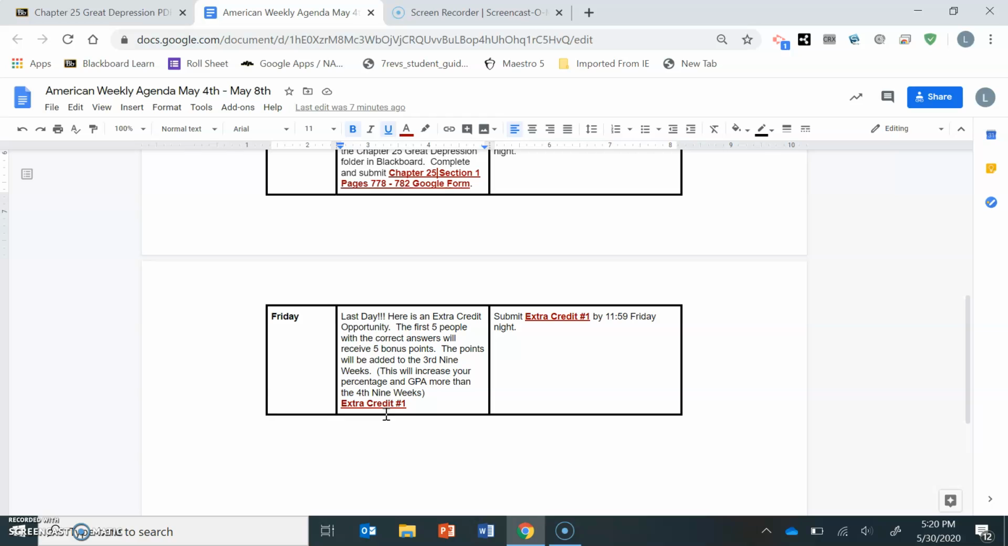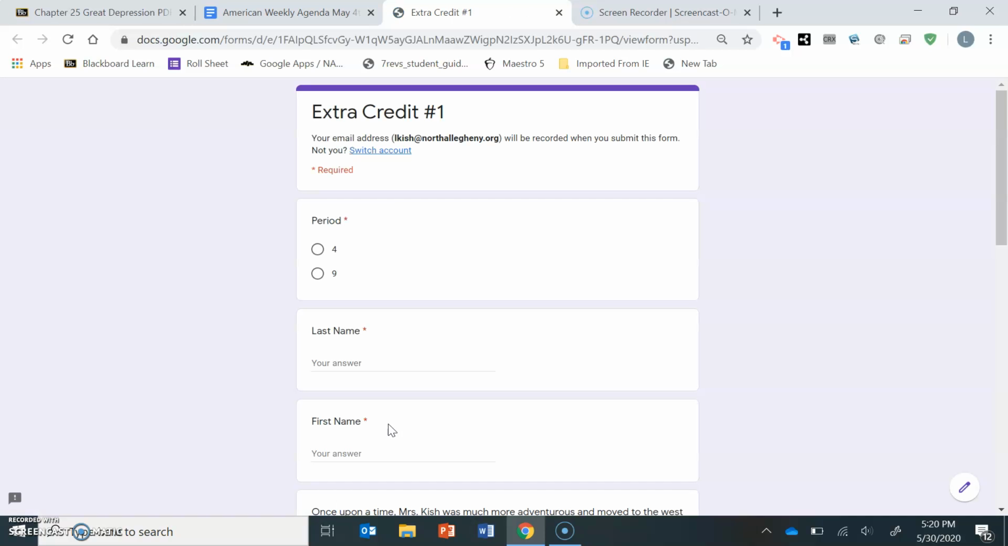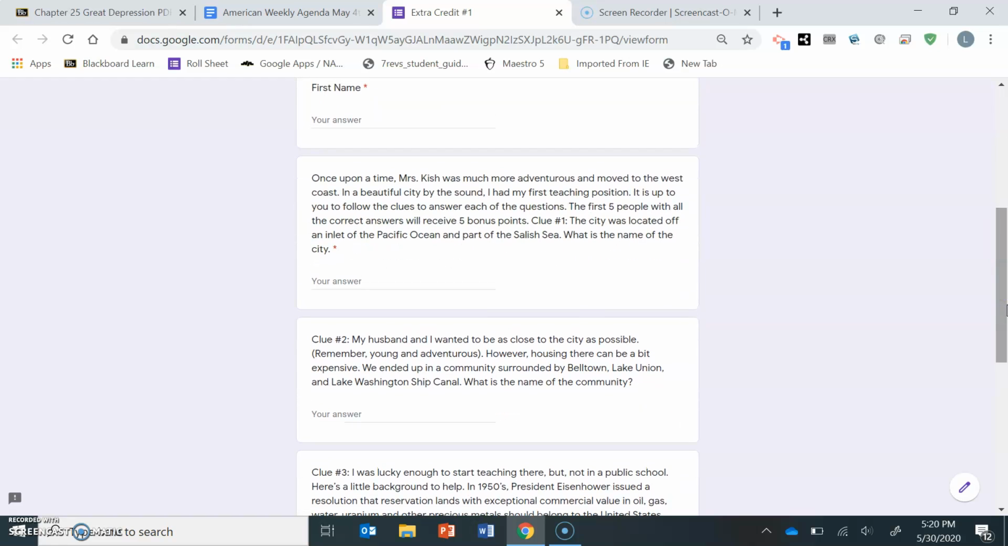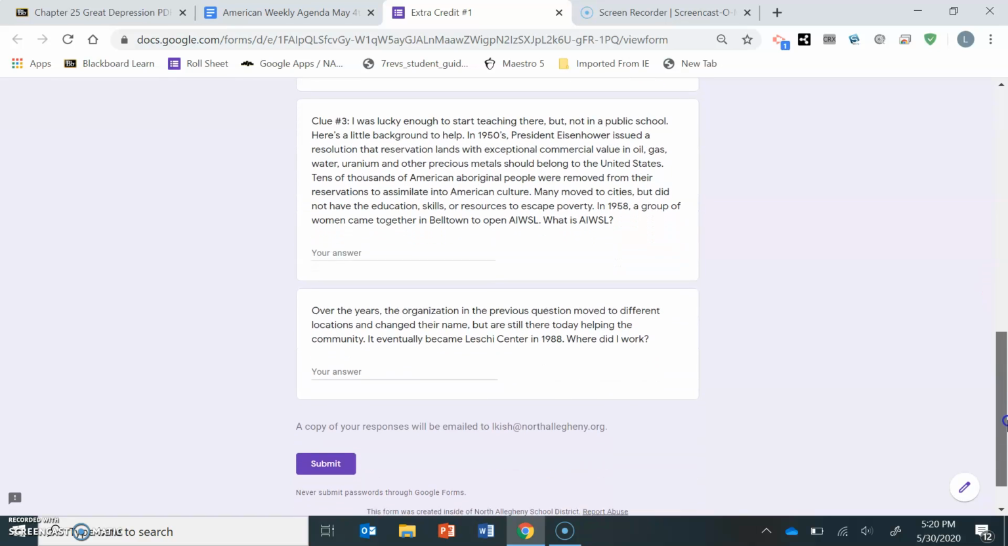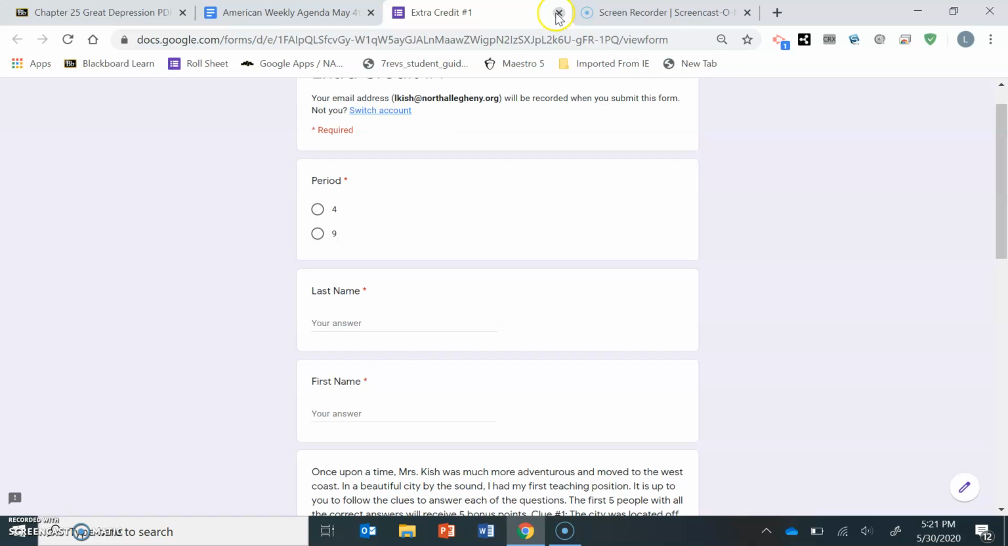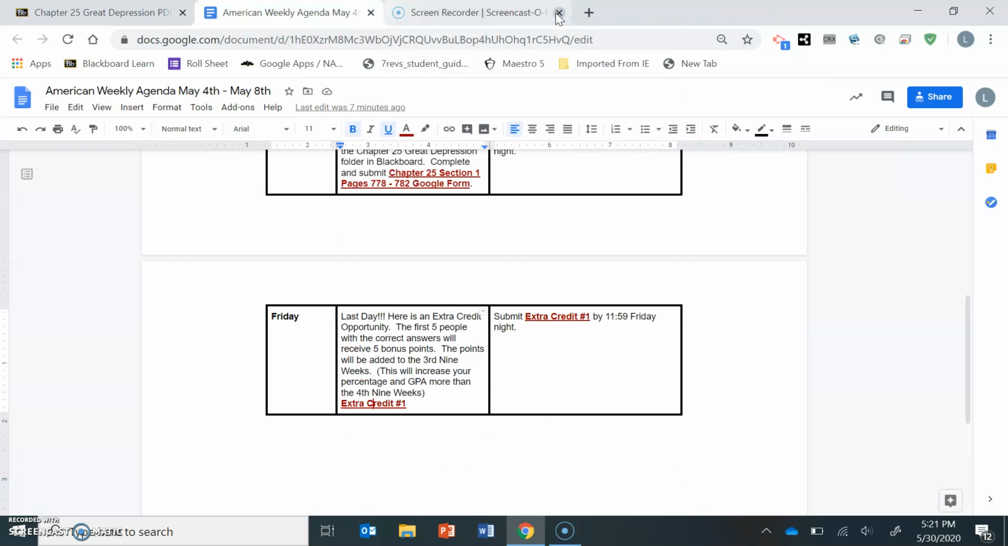What I do is I will put that grade, the extra 5 bonus points, in the third quarter, which means that it will impact your grade a little bit more, and it will give you a higher GPA and a higher percentage point. If you click on the extra credit Google form here, same as always, you're going to fill in your name and then answer the questions for the Google form. The only thing is, the first 5 kids who get all the questions right. There are 3 clues here about some stuff my husband and I did after we got married. You answer them, and if you're the first 5 people to get them all correct, you get the 5 bonus points. And then that is it.